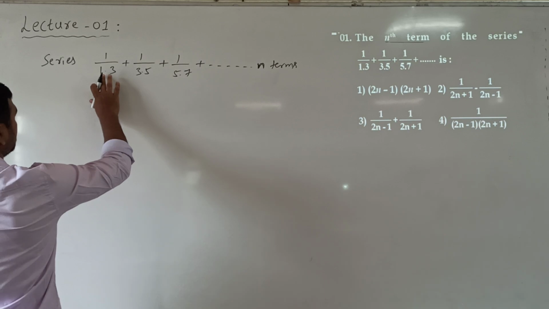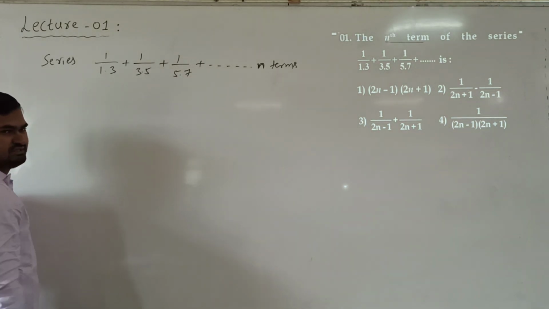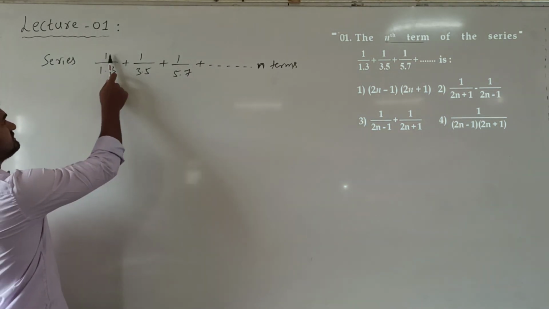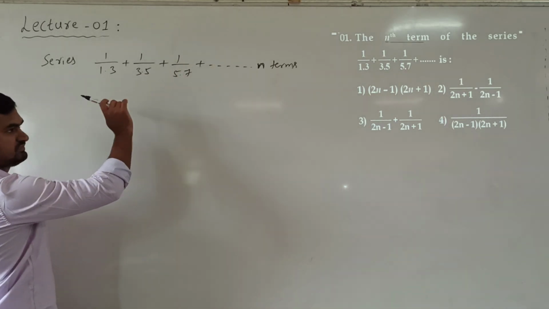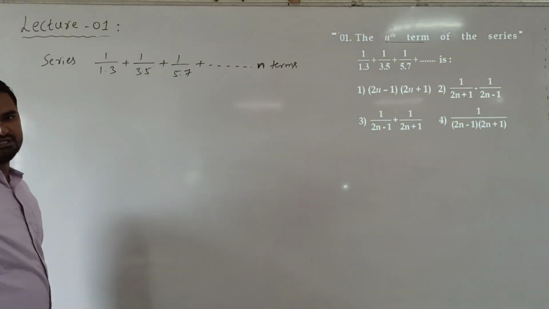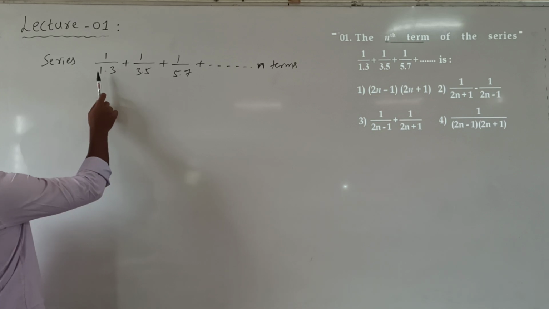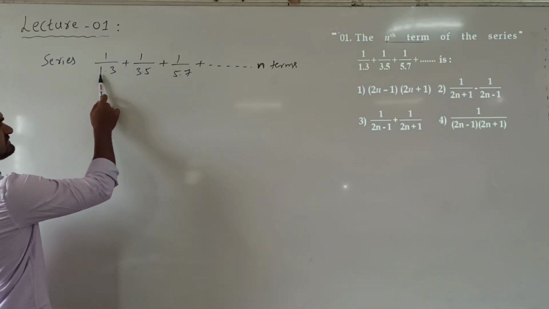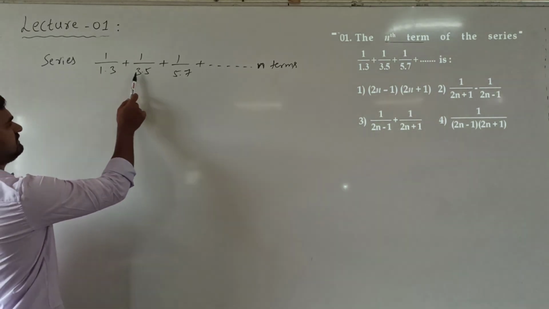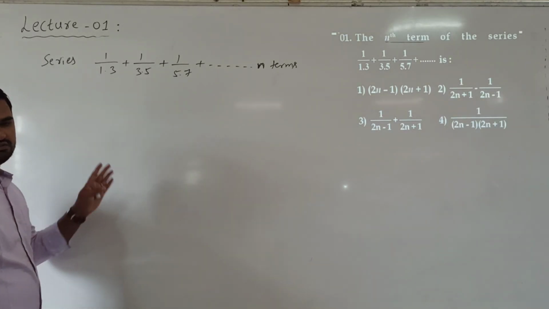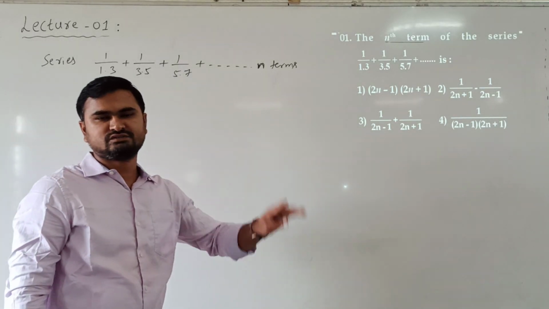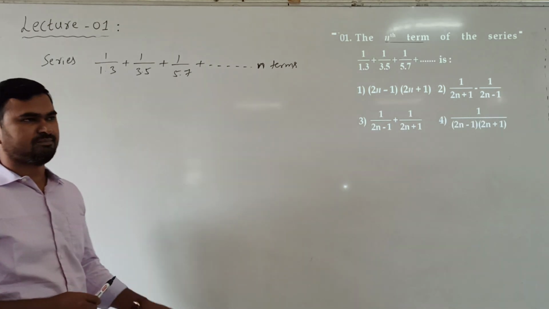See, if you observe these terms, the numerator is always 1 only. So for any term we take, the numerator is 1. And observe the terms in the denominator. The first terms in the denominator are 1, 3, 5 and so on. It is forming an AP because the difference is the same.